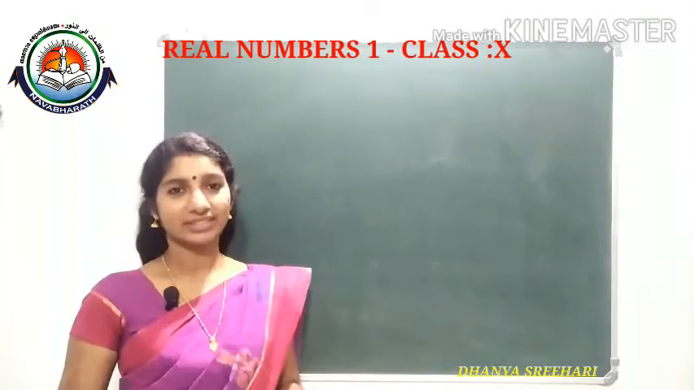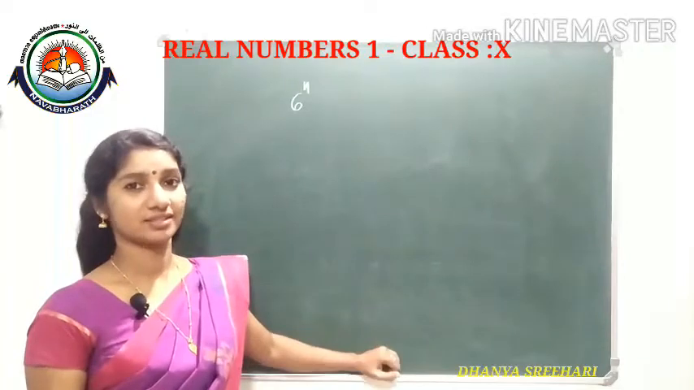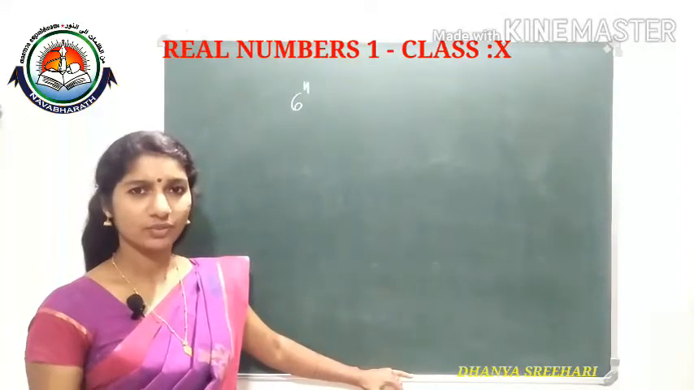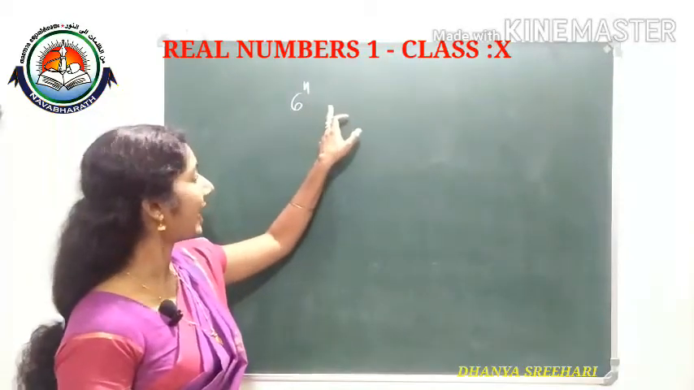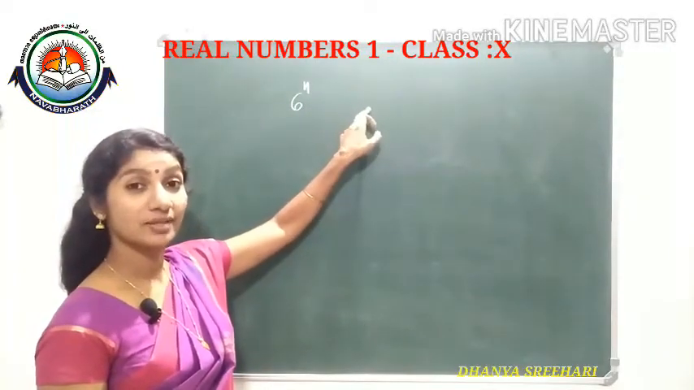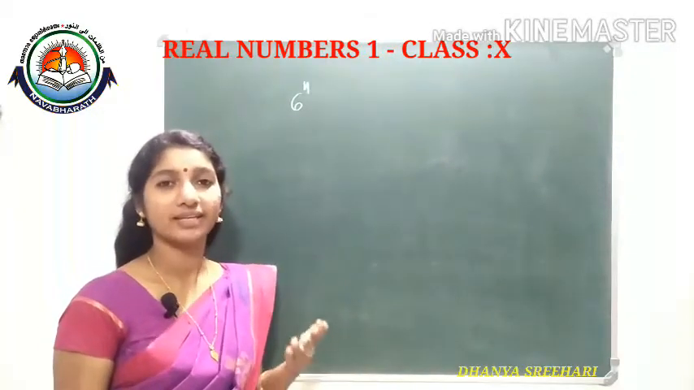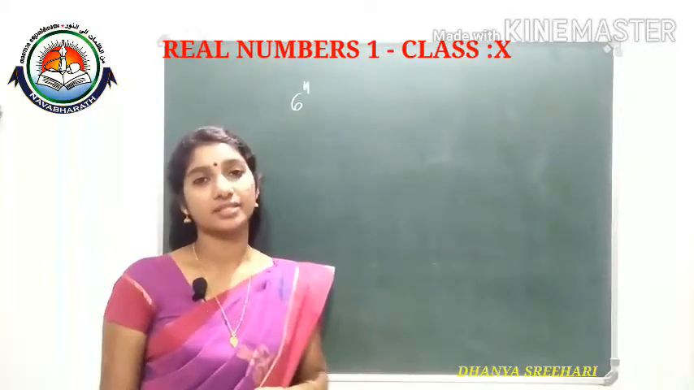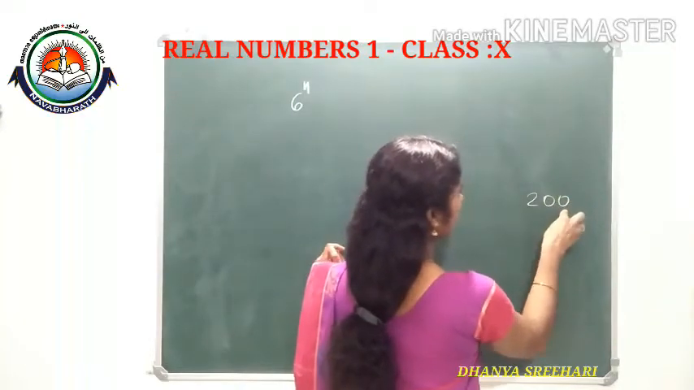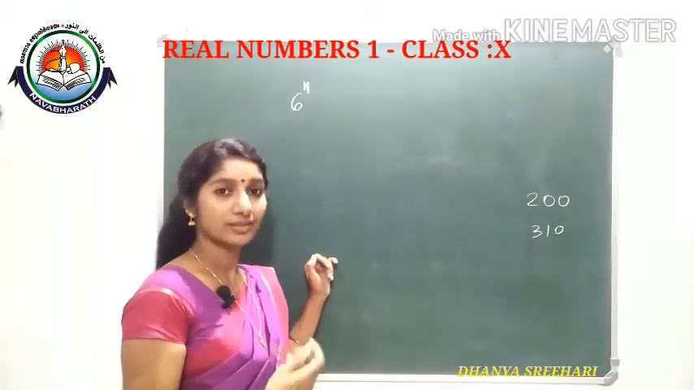Check whether 6 raised to n can end with 0 for any value of n. What is the question? Check whether 6 raised to n can end with 0, means 6 raised to n's one's digit will be 0. Ending with 0 means one's digit is 0. Like 310 is ending with 0. So like this, numbers may come or may not come, and we need to check